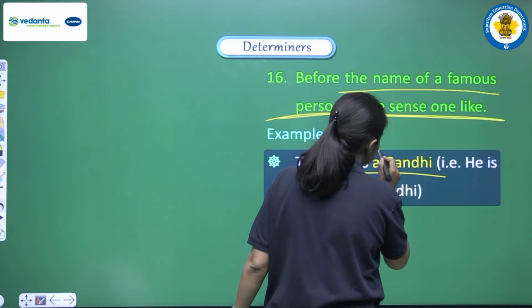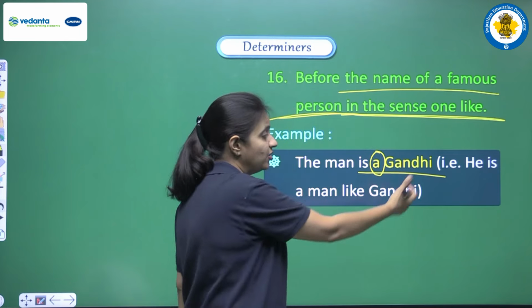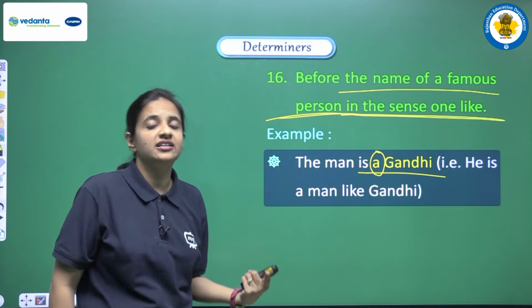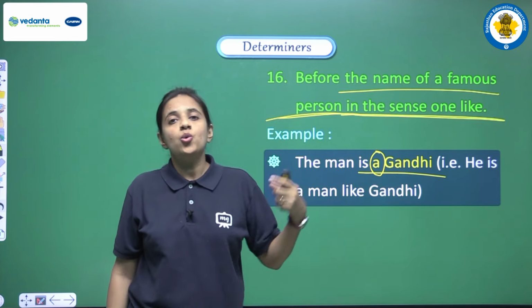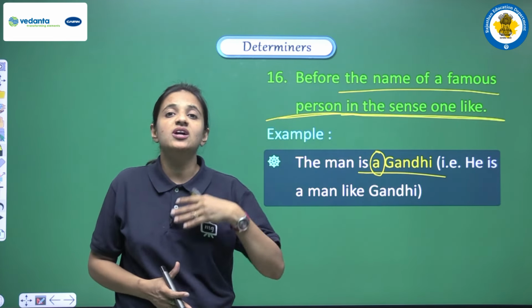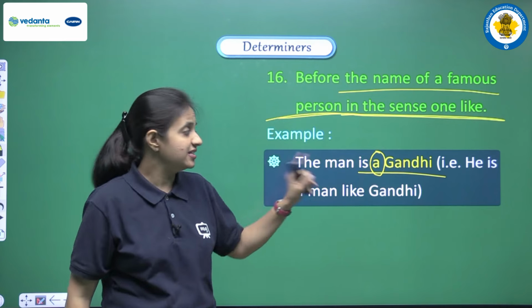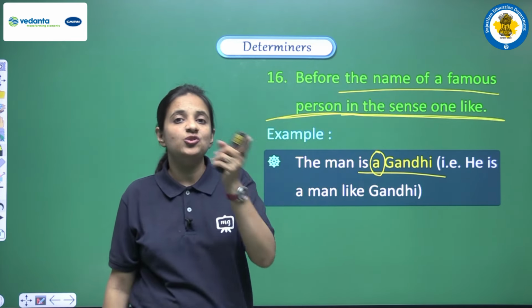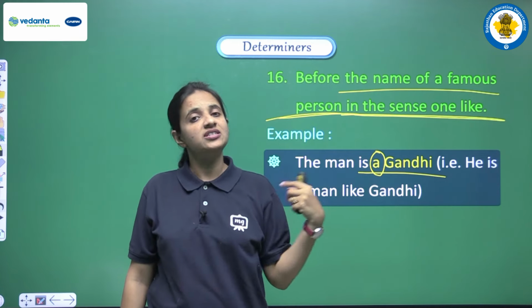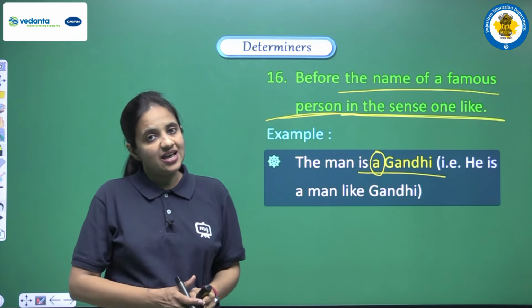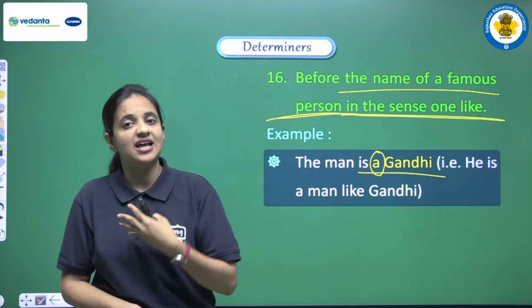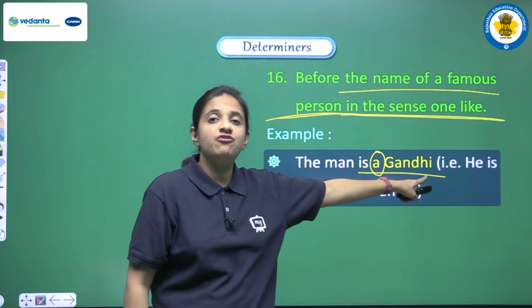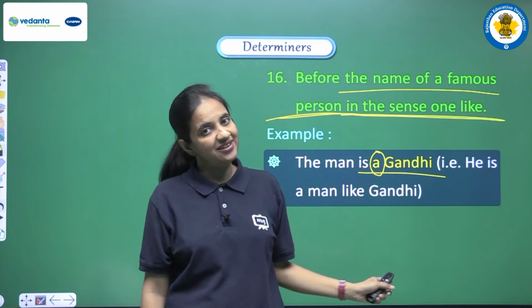So here before Gandhi we can use a, and what is the meaning of this? We are trying to say that he is a man who is just like Gandhi, or we can say he is a person who is having the qualities of Gandhi ji. Okay, so in this manner, yes, Gandhi is a proper noun, but we can use a or an when we are trying to say that that person is just like Gandhi ji because he is having the same qualities, almost the same character, the same personality that Gandhi ji was having. So in this manner we can use a or an before the proper noun.